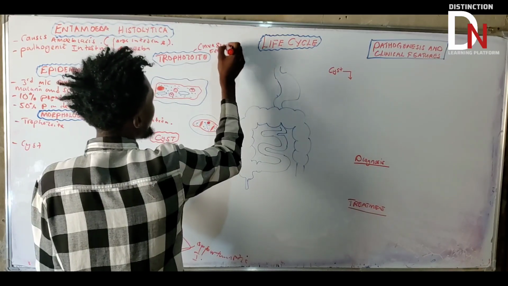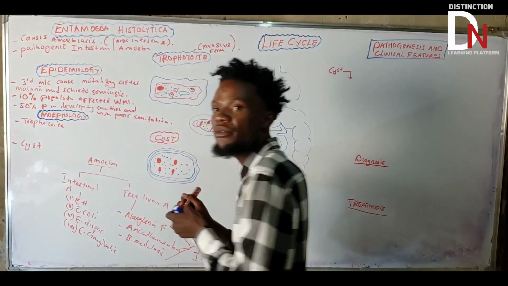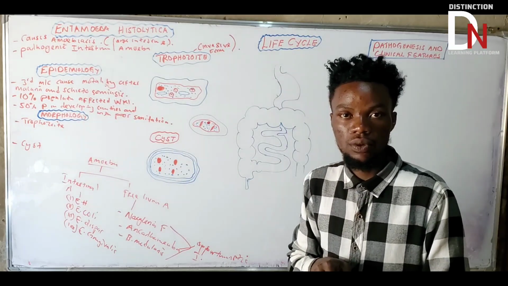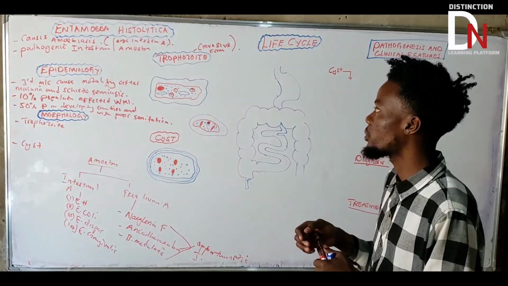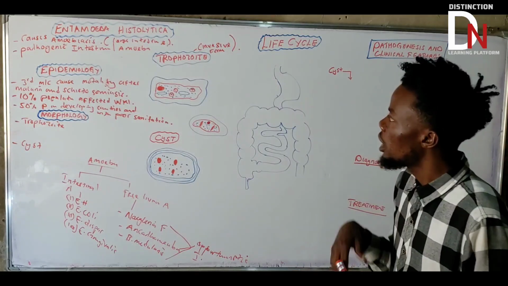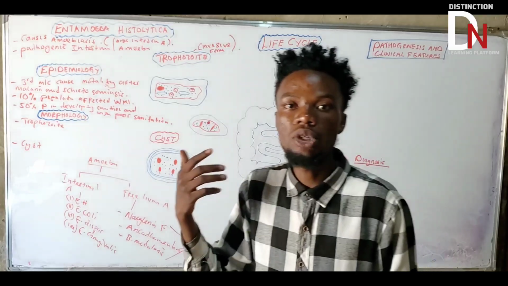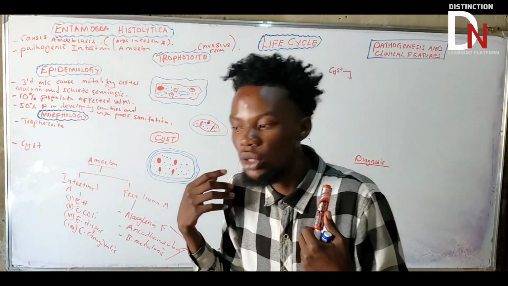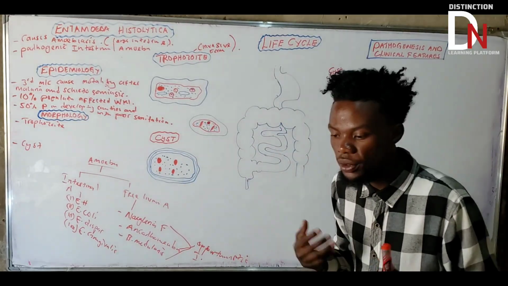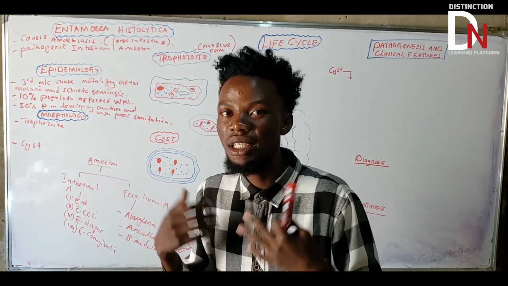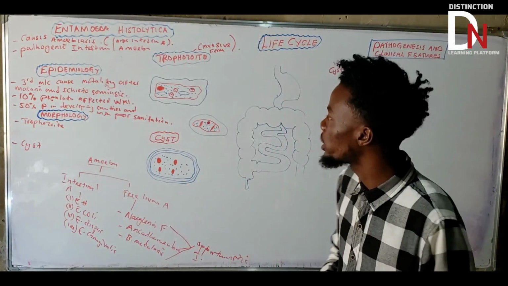Why invasive form? Because it is the one that causes infection. It invades the large intestine and causes ulcers, which we'll talk about. The trophozoites are also the ones that start multiplying, so it is a multiplicative form as well, becoming many in number. You need to understand that.